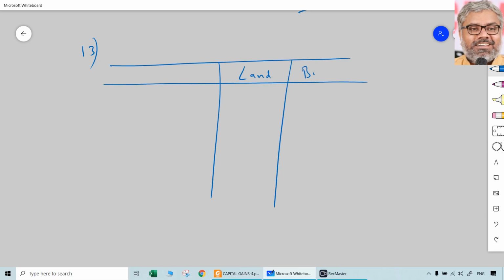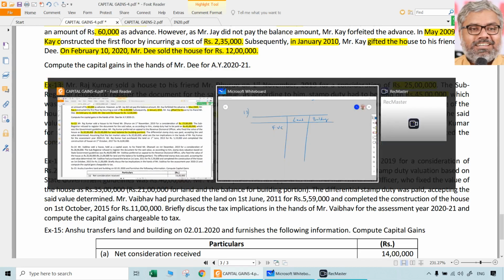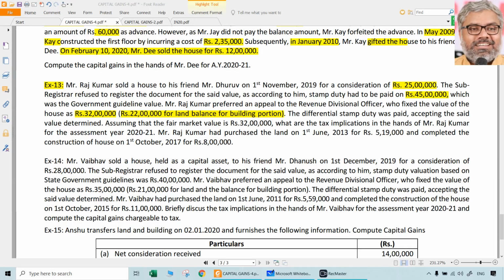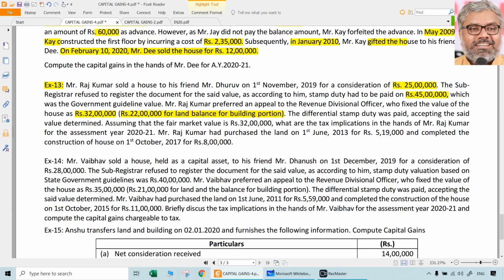When it is not possible to separate them, we cannot. But when it is possible to know the full value of consideration for land and building separately, we should do separately. So 22 lakhs is the full value of consideration for land, and naturally the remaining 10 lakhs is the full value of consideration for building. That's it. And differential stamp duty was paid, accepting the said value determined. Of course, they have no choice, they will do that.